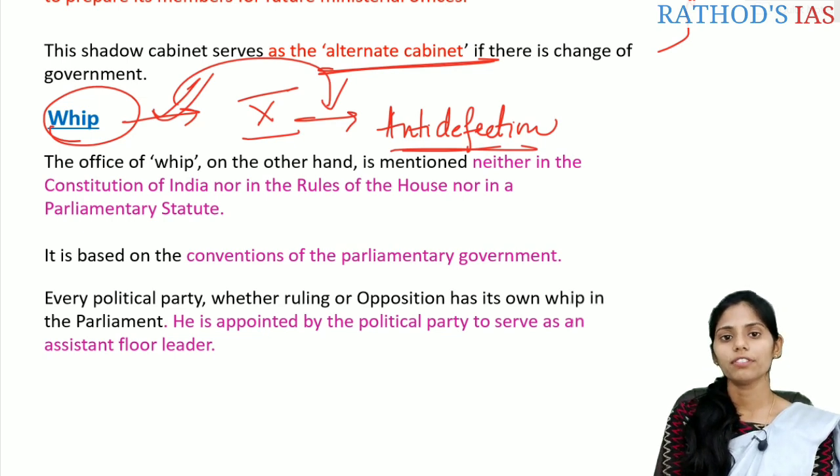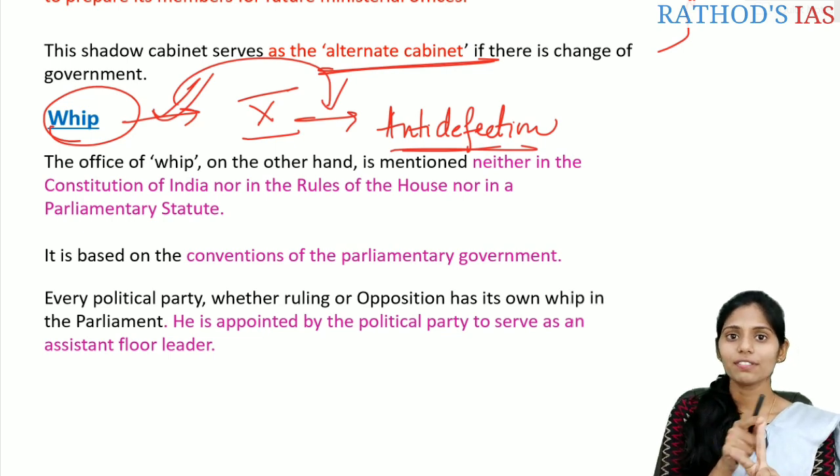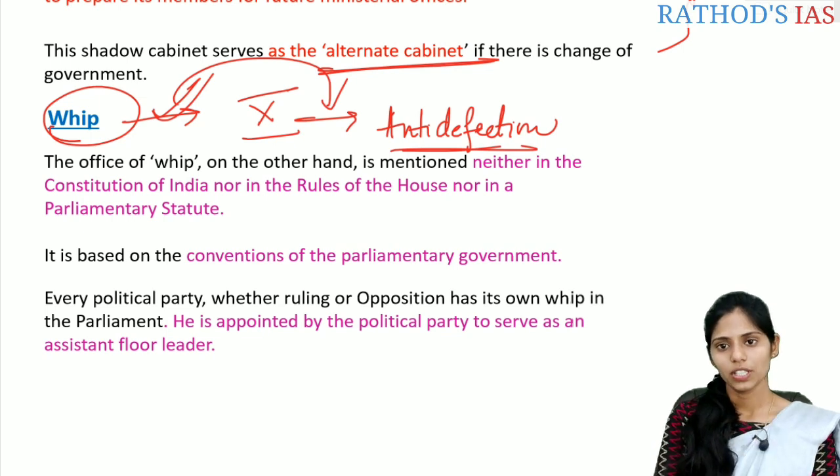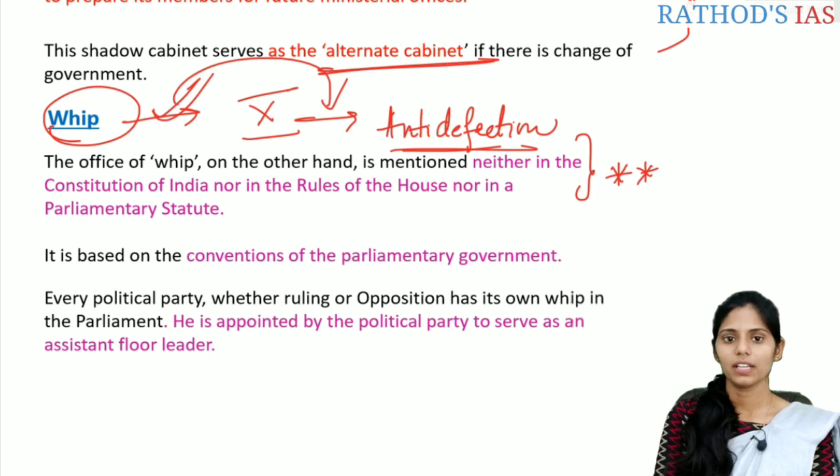The office of the whip, on the other hand, is neither mentioned in the Constitution of India, nor in the rules of the houses, nor in the parliamentary statute. This is the first important prelims fact regarding the whip.